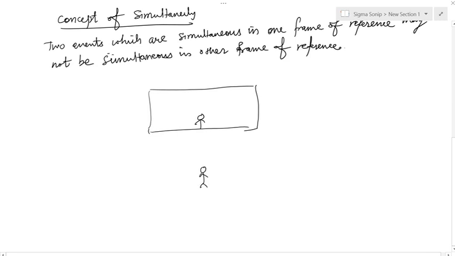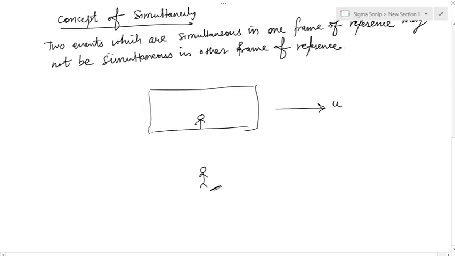So there are two frames of reference. One frame of reference is this railway carriage which is traveling with a speed of u, and the second frame of reference is the frame of reference of this person which is stationary.